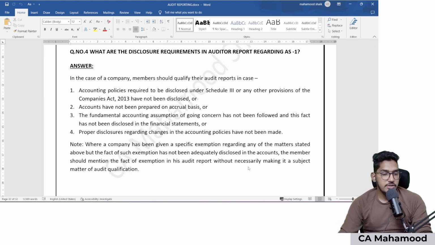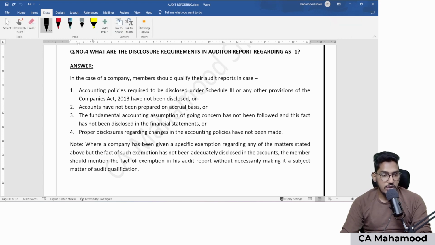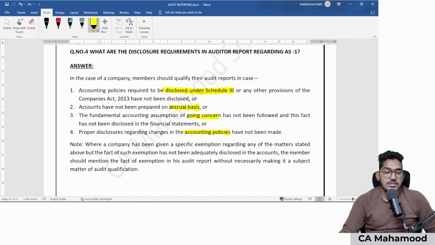So if you see here, what are the disclosure requirements in auditor's report as per AS1? So very simple. If the accounting policies which are required to be disclosed under Schedule 3 are not disclosed, if you are not disclosing the reporting requirements as given under Schedule 3, or if accounts are not prepared on accrual basis, or if the fundamental accounting assumption of going concern has been violated and no disclosure has been properly given. And also when proper disclosures regarding changes in the accounting policies, that means consistency is violated. So in these circumstances, you need to modify your opinion.